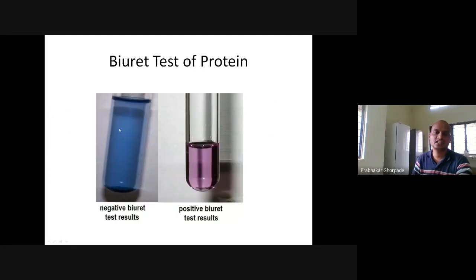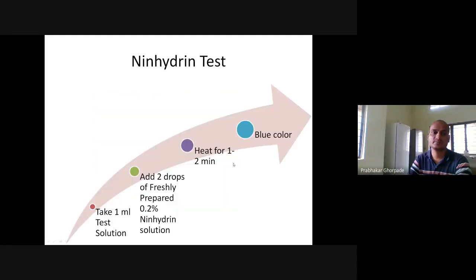Okay, so this left one is a negative test for the biuret, and the right one is purple color, which indicates the positive biuret test, right?